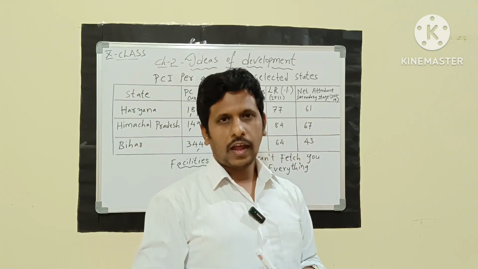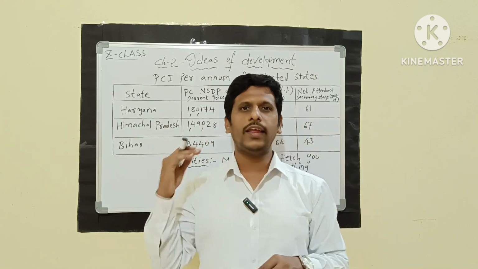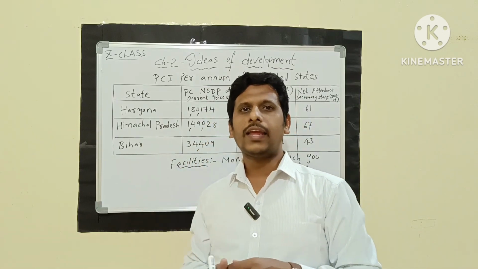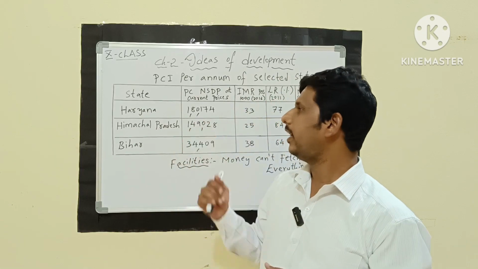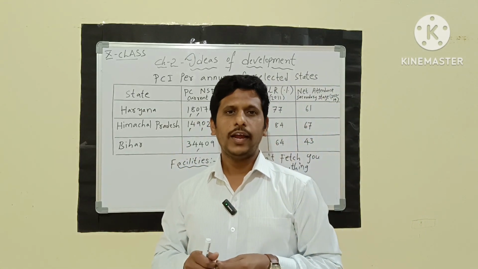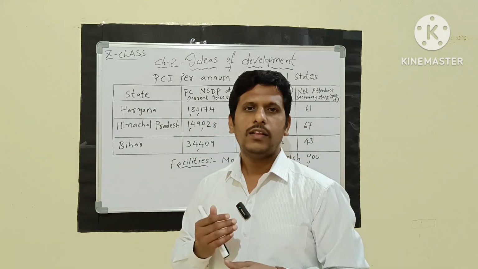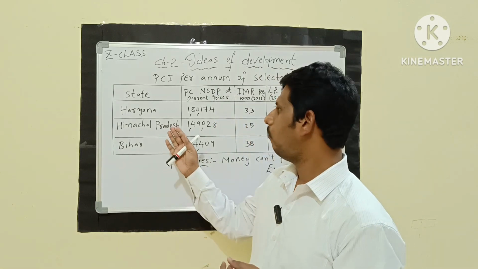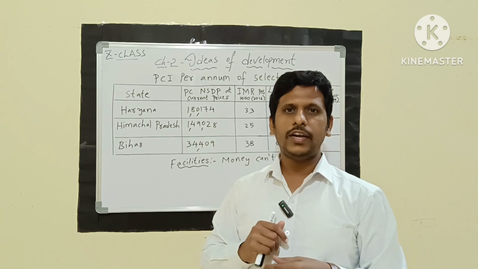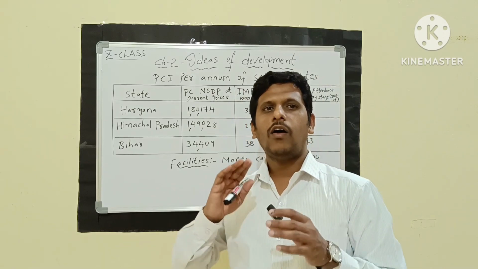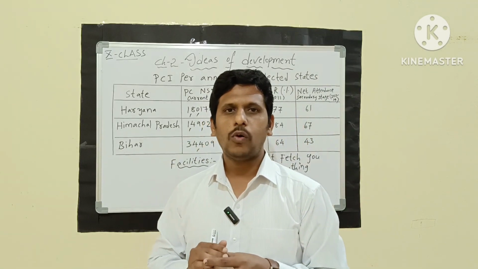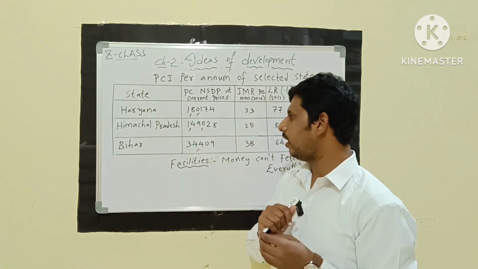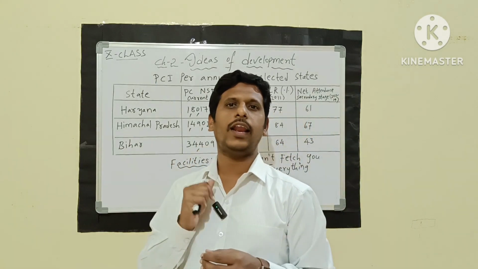So we can say that in Haryana the per capita income is 1,80,174. It is the highest level. Coming to Himachal Pradesh, we have 1,49,028. And in Bihar it is 34,409.